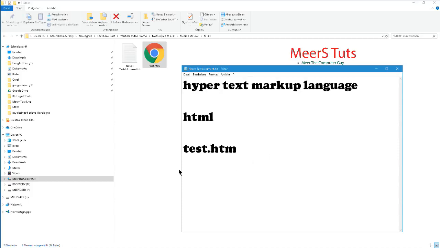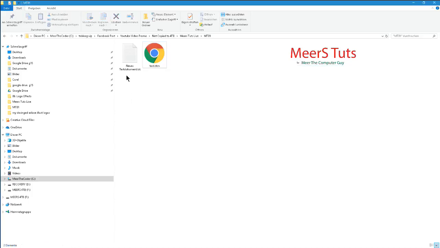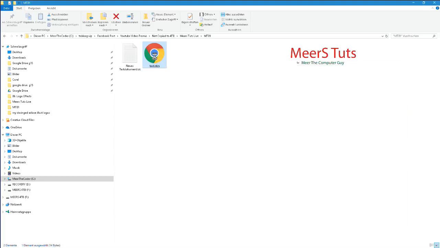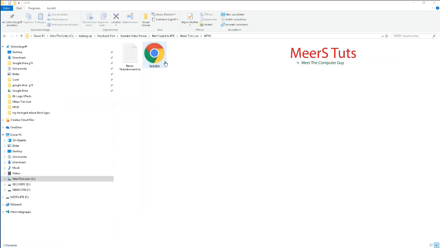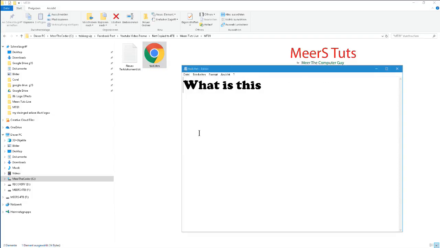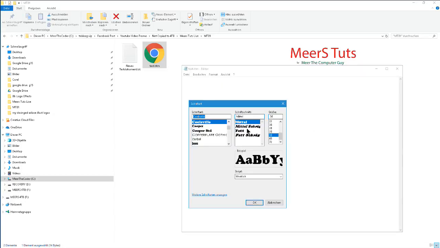You will rename the text file that you have created, and then you will open this text file in a text editor. This is a text editor, and you will right click it and open it, or just open a text editor and drag the file into it. I may change the font so you can see it better. I will make it Arial, or I think it is better to see, so it can be seen easily.